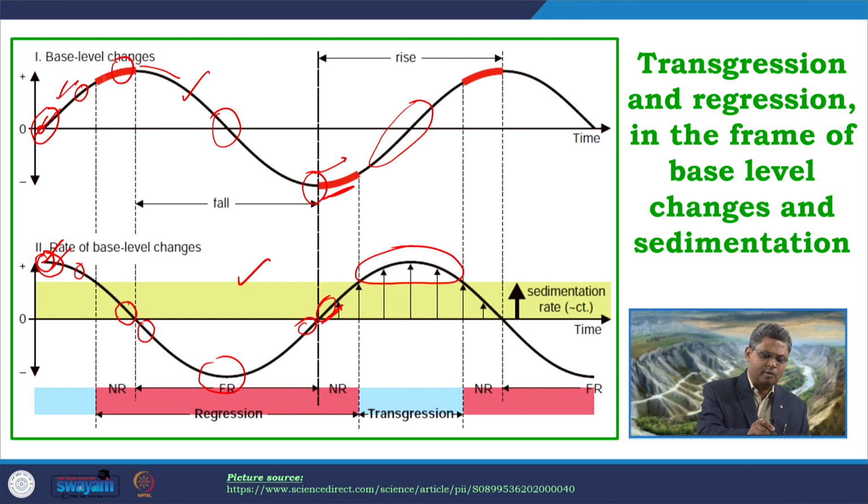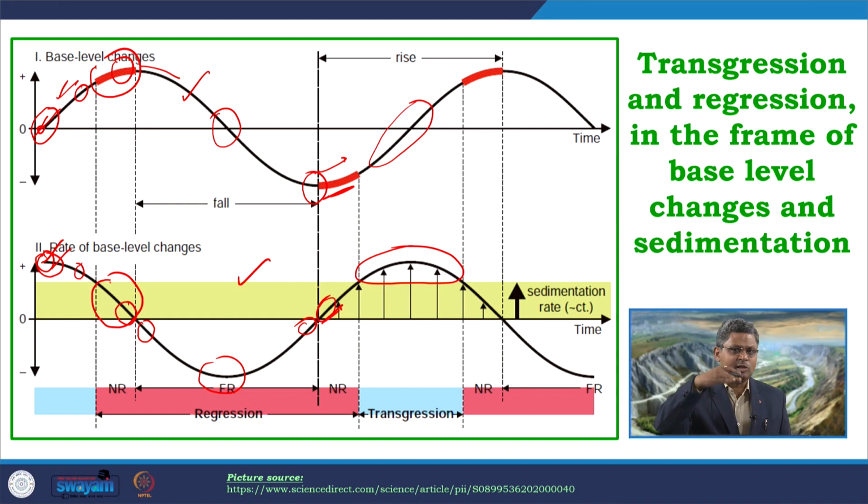Say we can start from here, this red zone. So, in this part, what is the situation? Base level is at its maximum, or it is trying to reach its maximum level. So, base level is creating a huge amount of accommodation, but the rate of base level change is quite low, as the slope of the curve is very low. It is a very gentle curve at this point, and that rate of base level rise or base level change is lower than the rate of sedimentation, as you can see over here in this part.